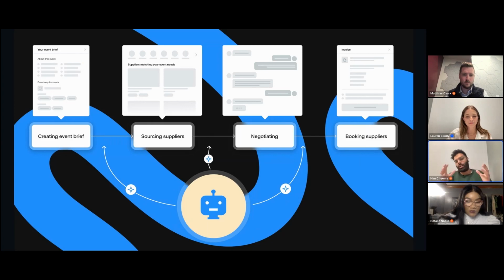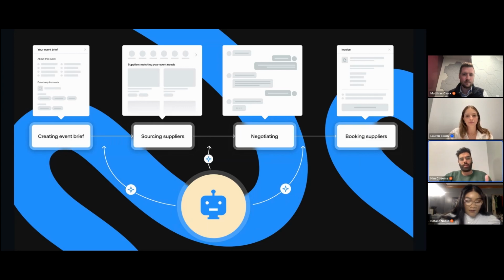So what I'm going to do now is a live demo on some of the AI efficiencies that we've built that are part of this process. I can't show you everything, but I'm going to do a quick, cool demo that's fun. Let's start with creating an event brief. That's the first step we do, right?